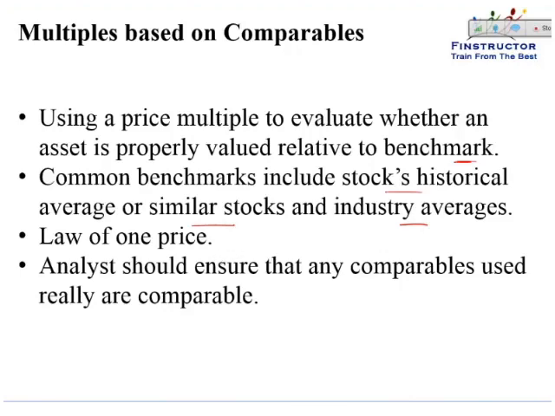As discussed earlier, the law of one price says that similar assets should have a similar valuation and a similar price. Analysts should, however, always be careful and ensure that any comparables used really are comparable. So a steel company should be compared with another steel company and not an FMCG company or an auto company. Similarly, an FMCG company should be compared with another FMCG company. So comparables used should really be comparable, otherwise we will have the wrong interpretation.